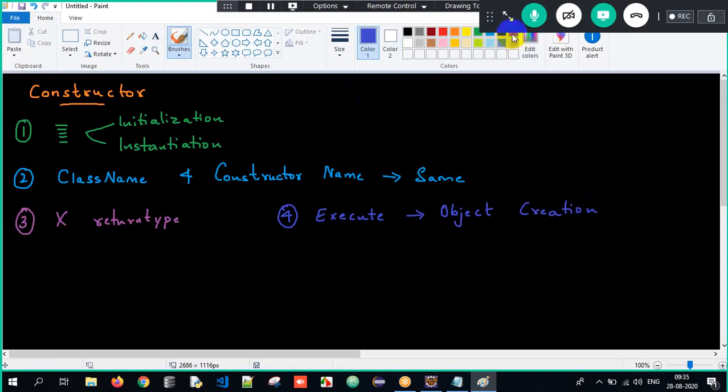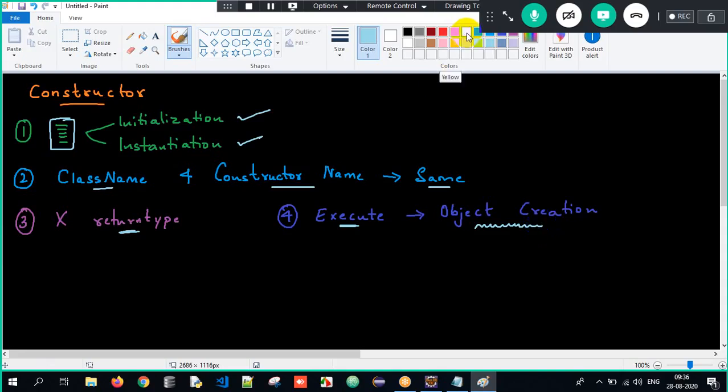So, constructors are a set of instructions used for initialization and instantiation. The class name and constructor name should always be the same, and constructors will never have a return type, whereas methods have a return type. And simultaneously when I create an object, the constructor will also get executed.